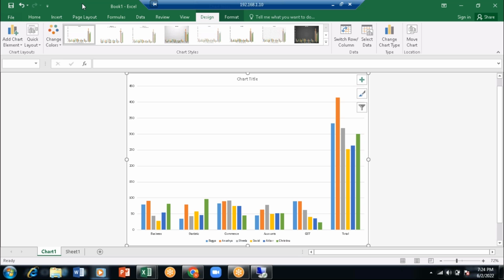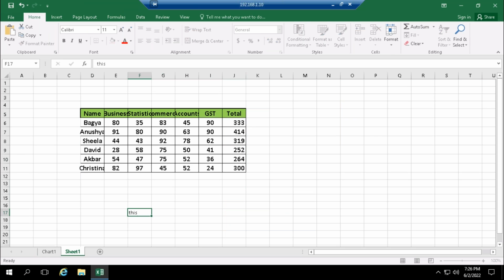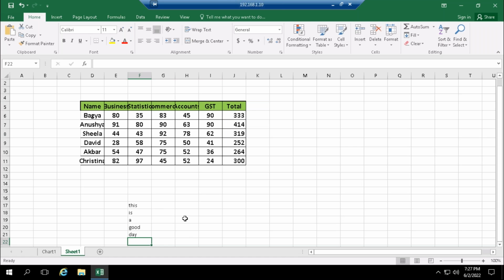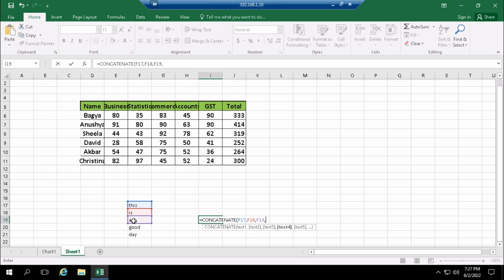Concatenate. I'll show you here. So see here, I'll just give here: this is a good day. If I have to combine this into one line, equals to concatenate. I've already shown you this, comma, is, comma, a, comma, good, comma, then day. Then close the bracket, enter. So see, here it is showing me without space.